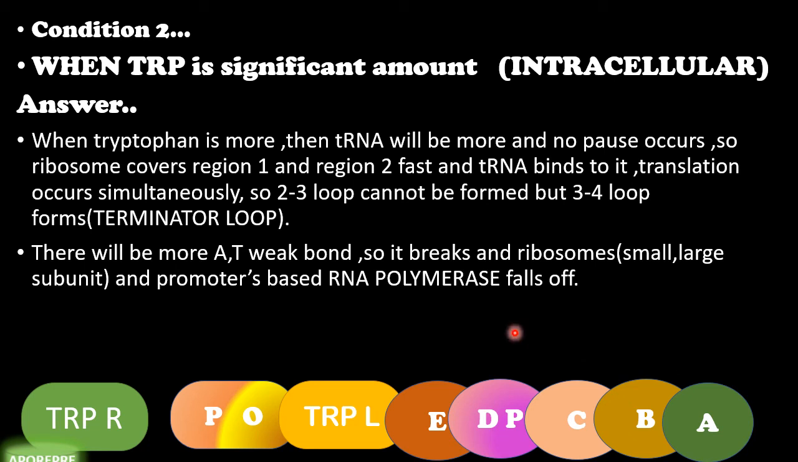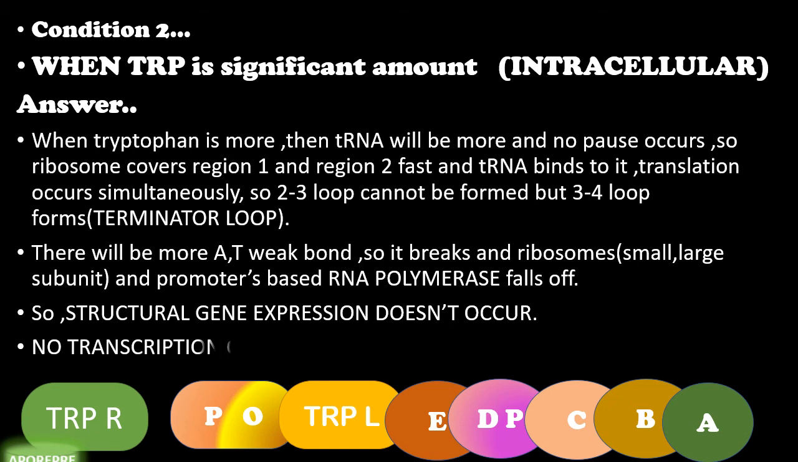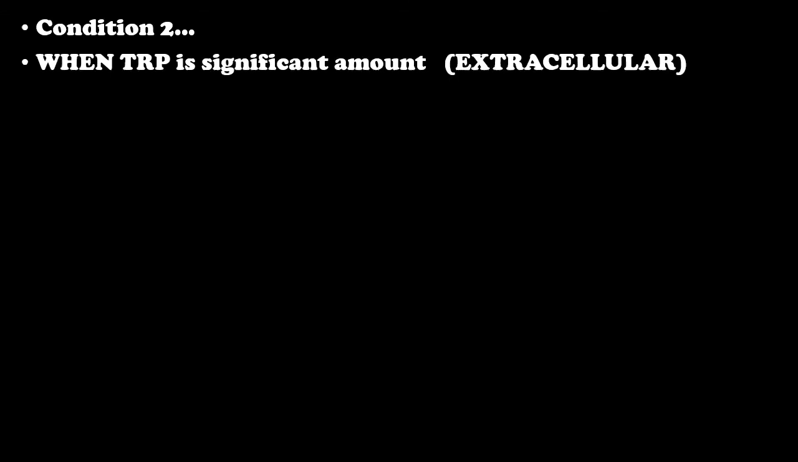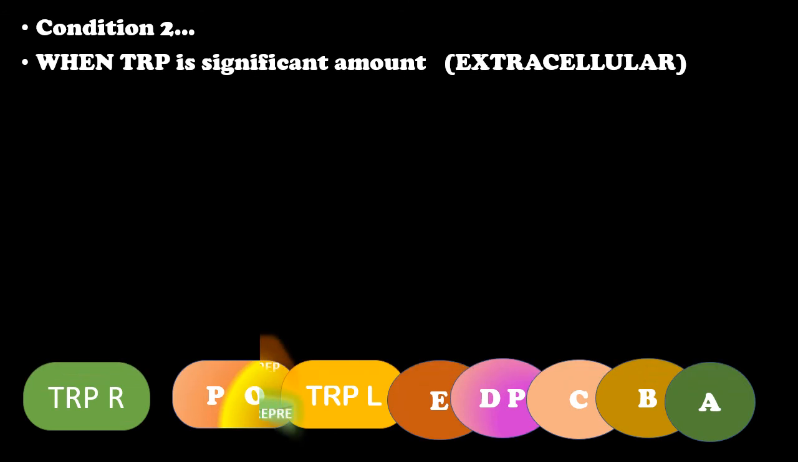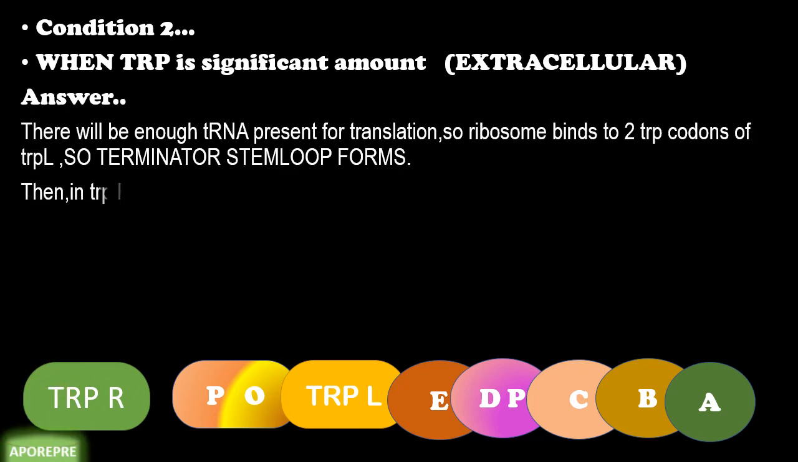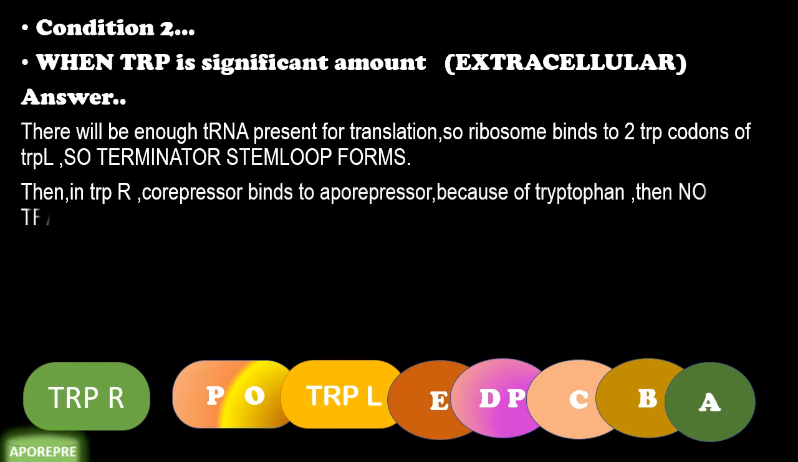And condition 3, when tryptophan is present in significant amounts extracellularly, that is, in lab conditions, when tryptophan is present in the media, what happens? There will be enough tRNA present for translation. So the ribosome will bind to the 2 trp codons of trpL. There will be no pause, so the reaction will occur much faster and the terminator stem loop will be formed. So the 2-3 stem loop will not be formed here, only the 3-4 stem loop will be formed.